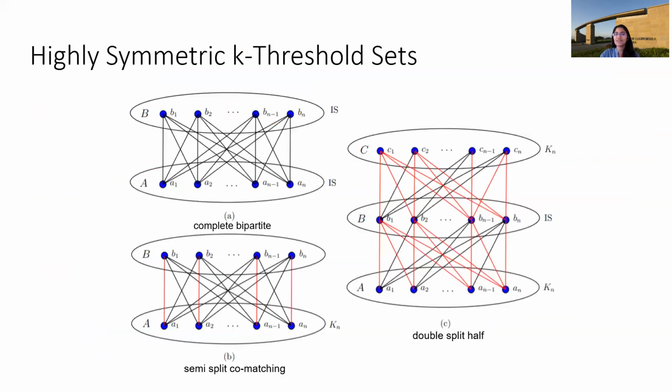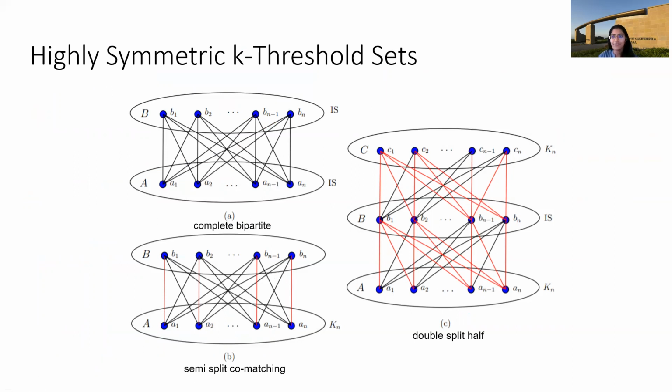Using W dash, we can obtain these three pattern graphs, which we can show to be not weakly closed. In this diagram, the black edges denote edges that must be in the graph, and the red edges are non-edges, definitely not in the graph.